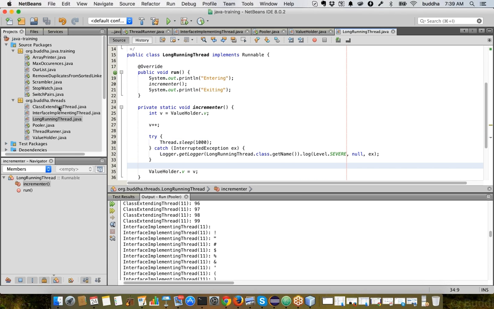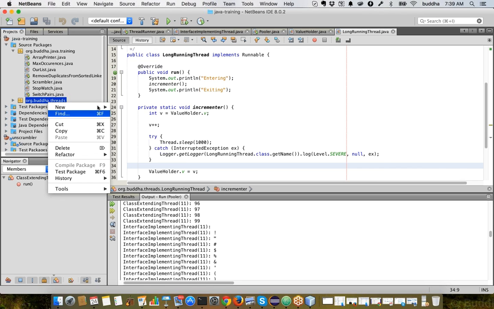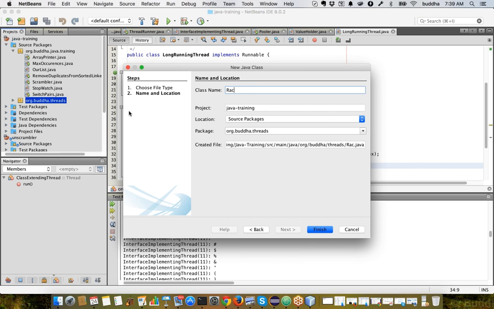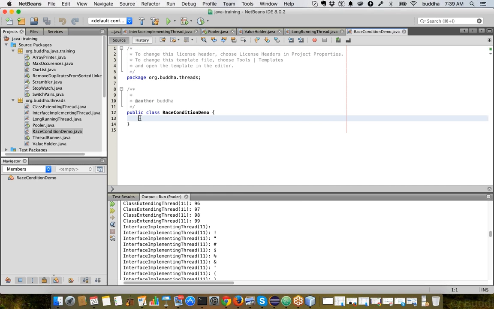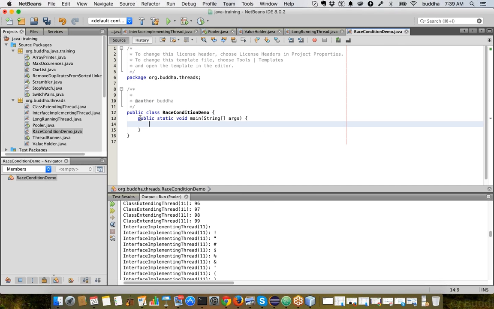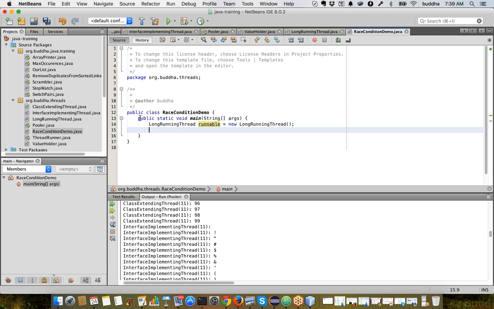Okay, so now let's create a demo, and here we are creating an object of the long running thread. Let's create a long running runnable. And then how do we start it?